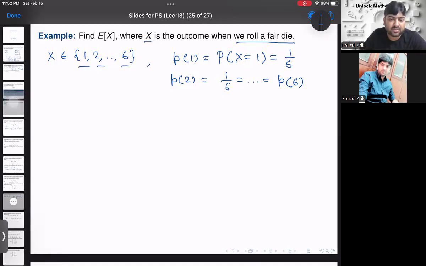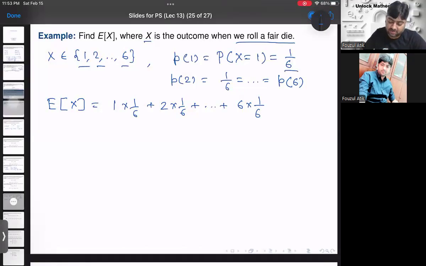Now, in this case, what will be the weighted average of the numbers 1, 2, 3 up to 6? Because all of them have the same probability, the expected value of X is equal to 1 into 1 by 6 plus 2 into 1 by 6 plus, up to, 6 into 1 by 6, right? And if you simplify it, you will get 7 by 2, which is basically 3.5.